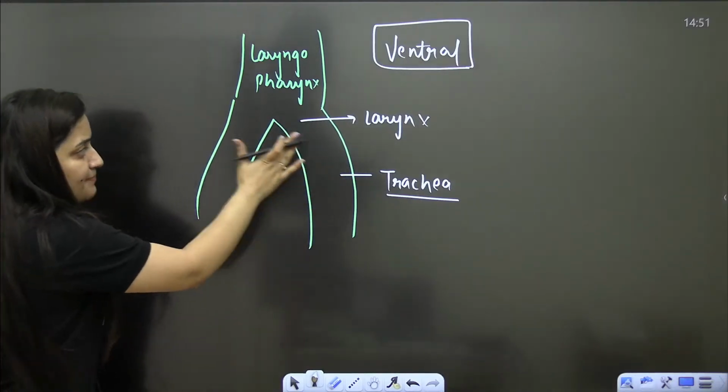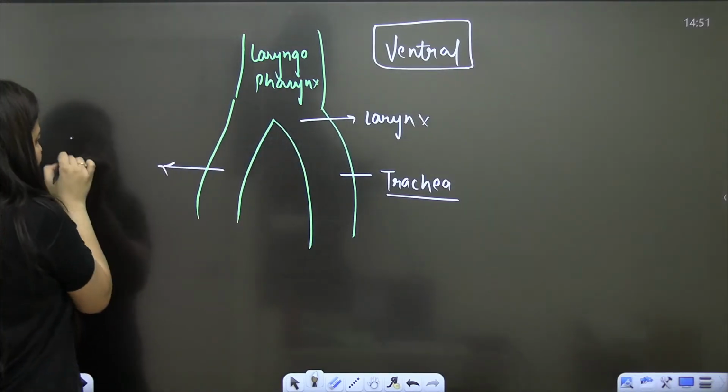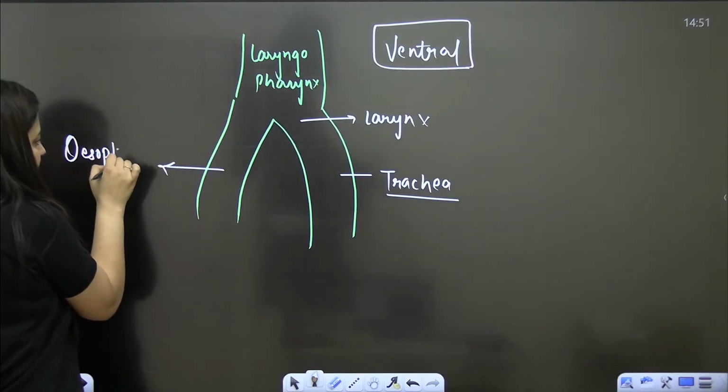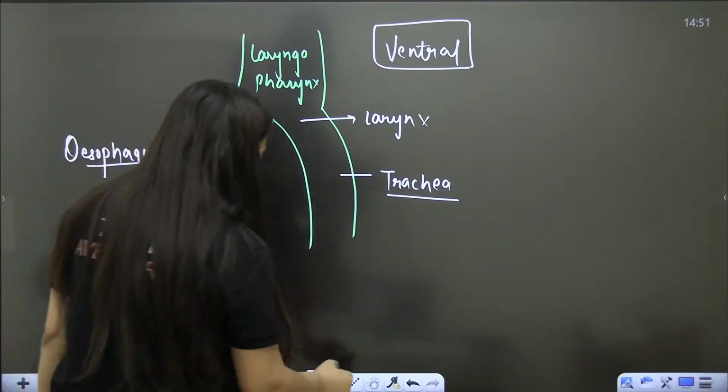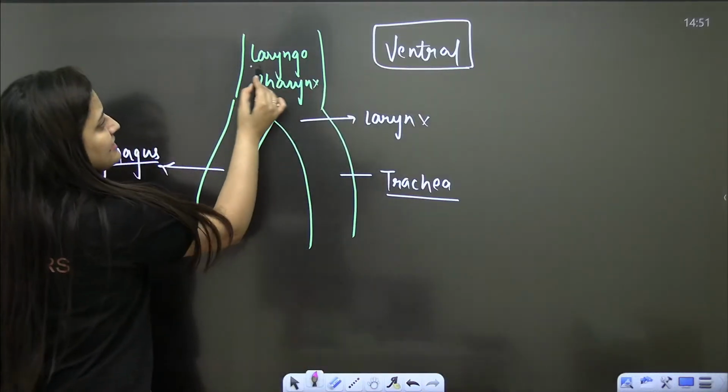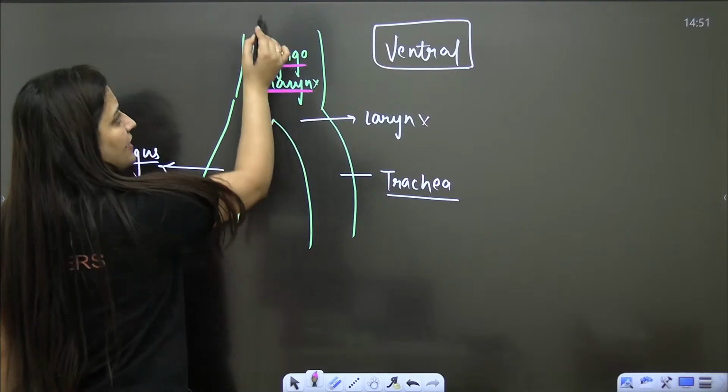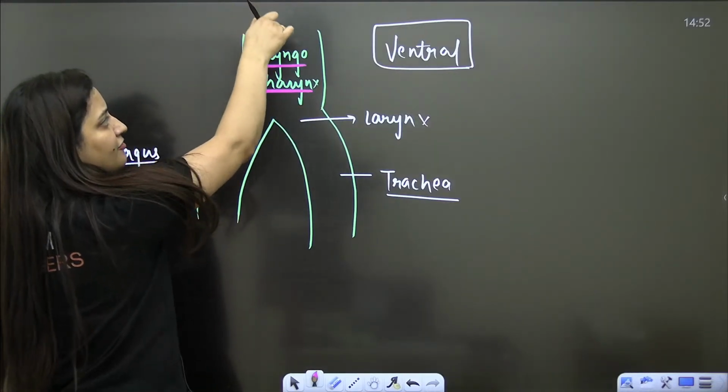Just behind this trachea, we have the esophagus. So this pharynx is common. The oropharynx will receive food and air, then further it will pass.